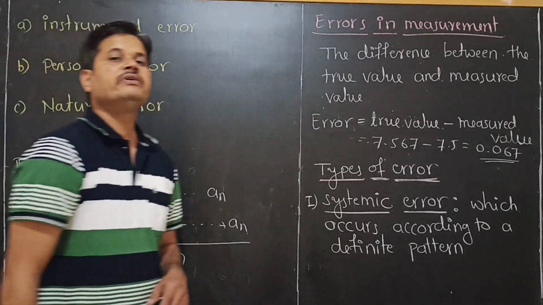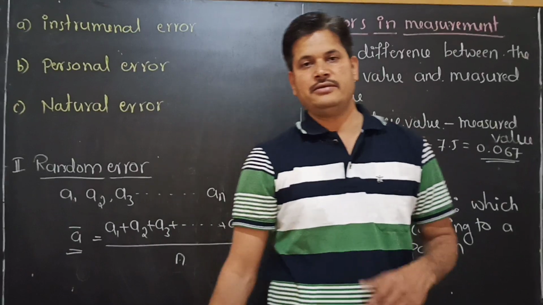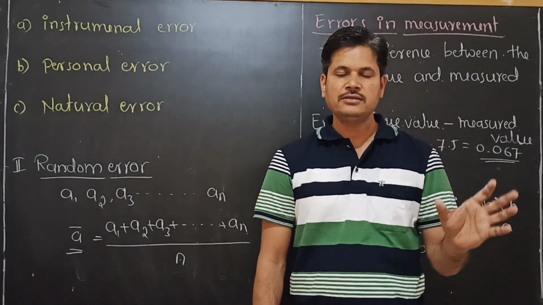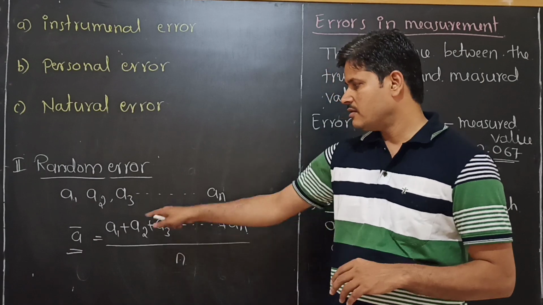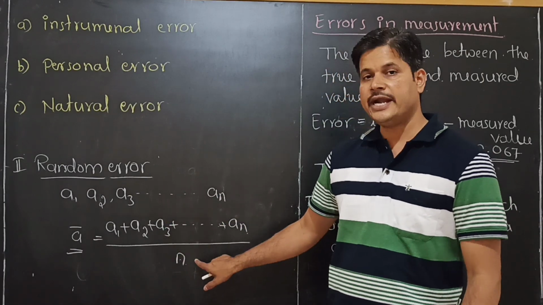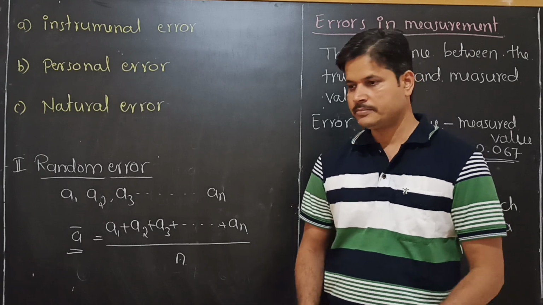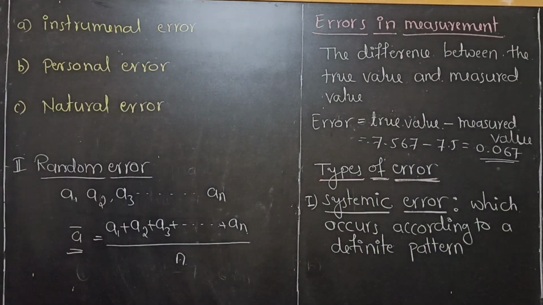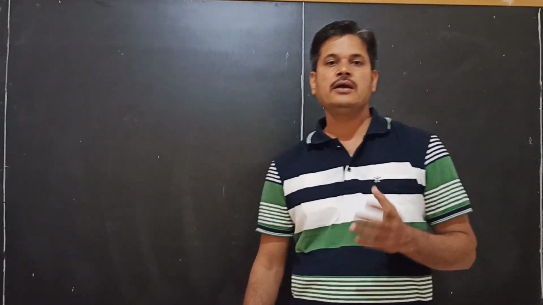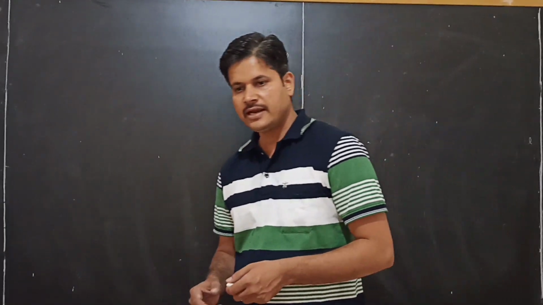This is how we can reduce the error, by measuring a number of times and taking the mean of those values, the arithmetic mean. Okay? Then how can we express the errors?